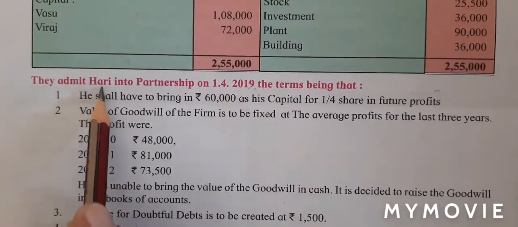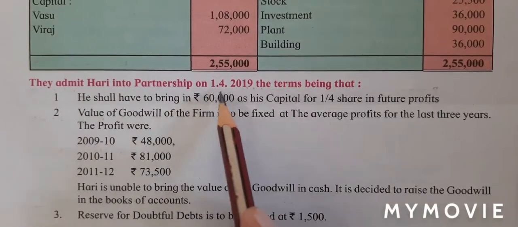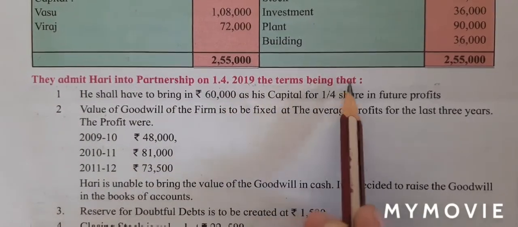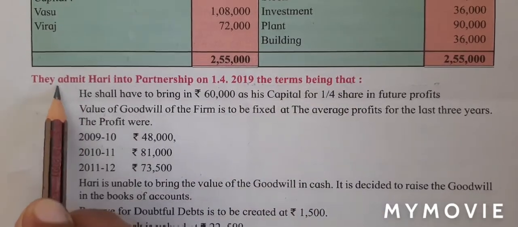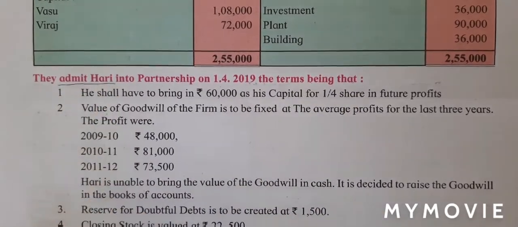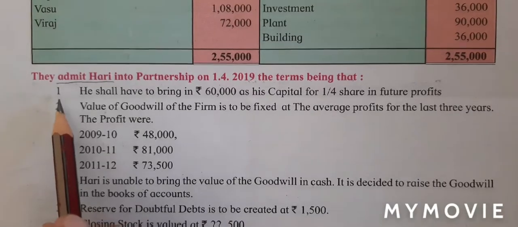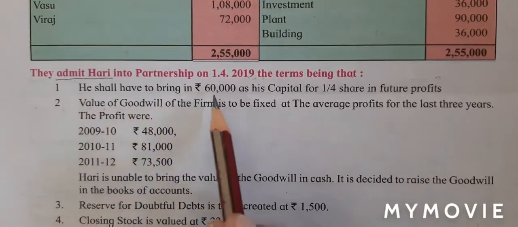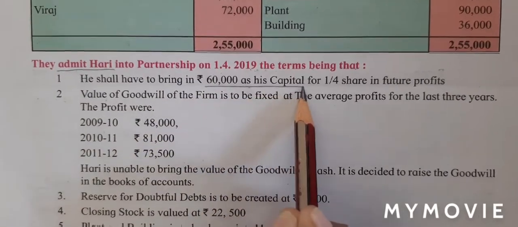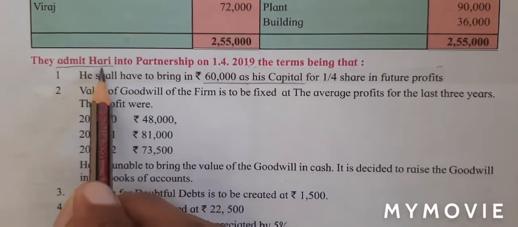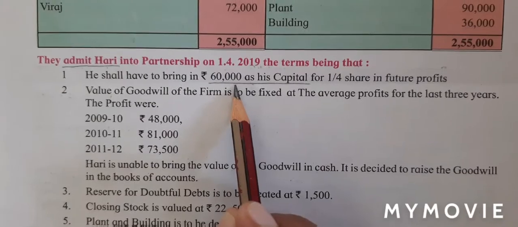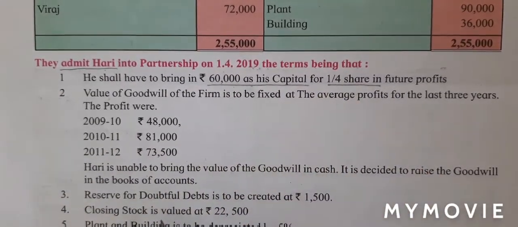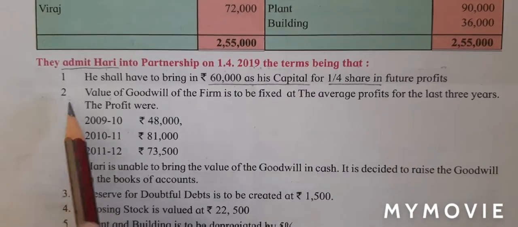They admit Hari into partnership on 1st April 2019, the terms being that... That means they have admitted Hari as a new partner. Let's read adjustment number 1. He shall have to bring in 60,000 as his capital, which means the new partner is bringing capital for 1/4 share in future profit. Number 2.